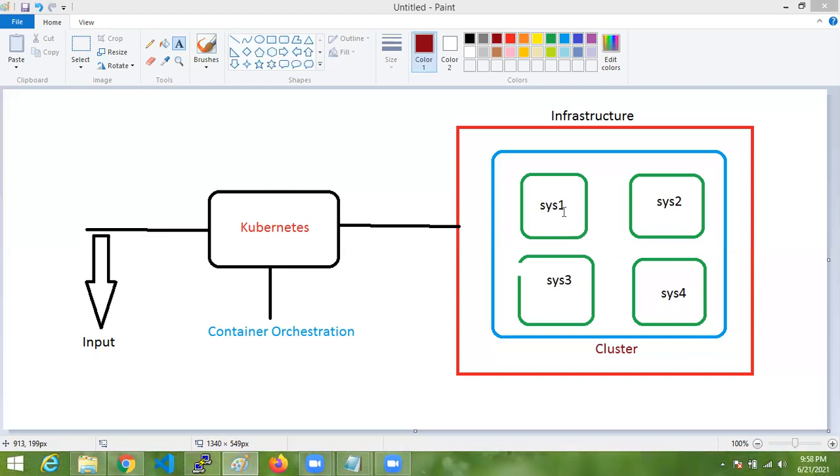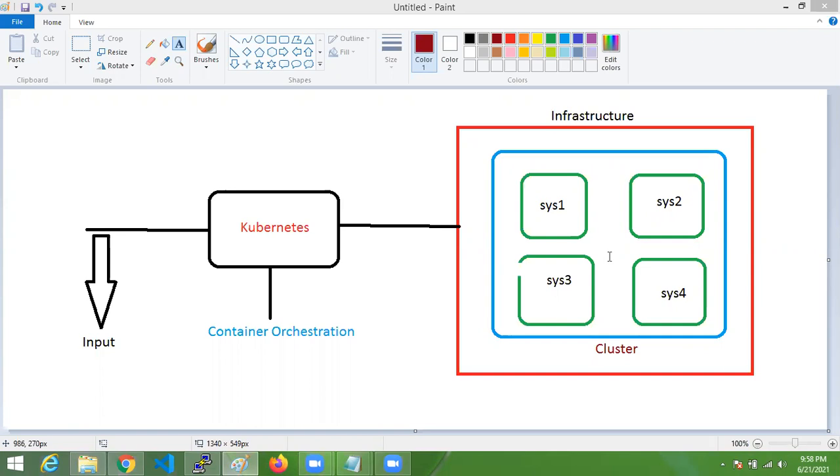The remaining systems in that cluster are known as worker nodes. I'll tell you that later. A cluster is nothing but grouping some machines as one under one specific tool.